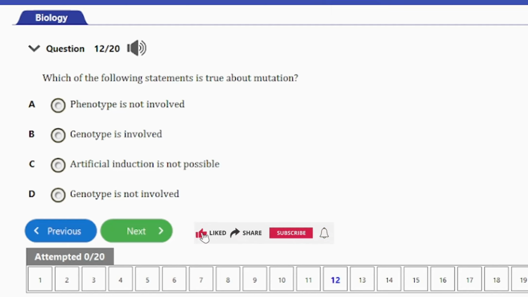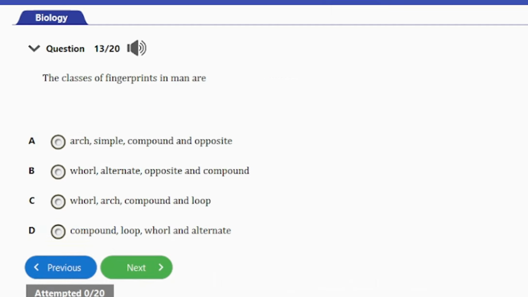Question number 12 here, it says, which of the following statements is true about mutation? A. Phenotype is not involved. B. Genotype is involved. C. Artificial induction is not possible. D. Genotype is not involved. So guys, the answer to this question is option B here. Genotype is involved in genetic mutation. So guys, let's consider the next question.